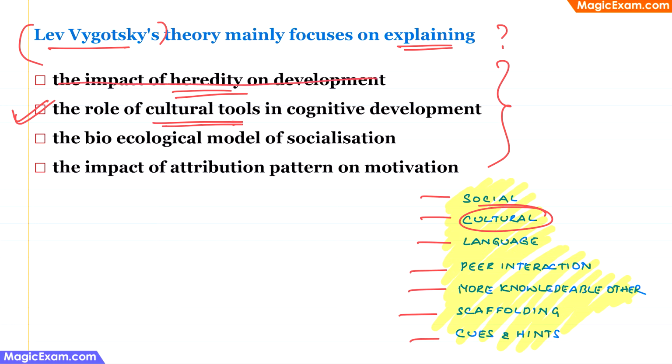Therefore, this can be eliminated. The bioecological model of socialization, again here, biological or bioecological models are not spoken about in Lev Vygotsky's theory. So remove this option. The last one, the impact of attribution pattern on motivation. This again is not discussed in Lev Vygotsky's theory. Therefore, this also can be eliminated. Therefore, option 2 is the correct answer here.